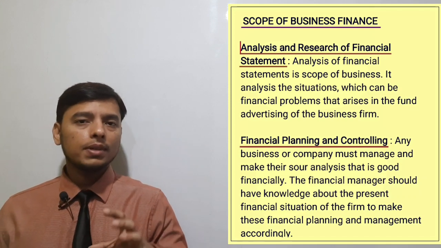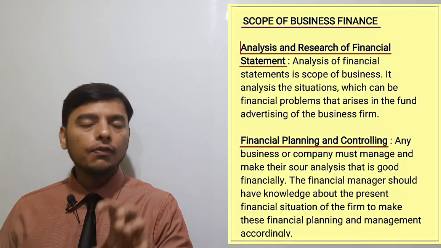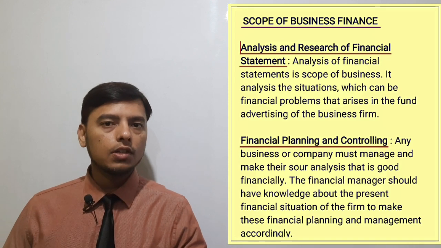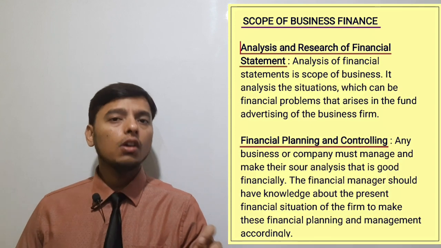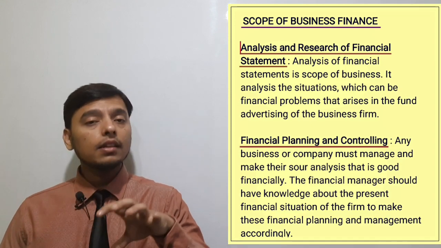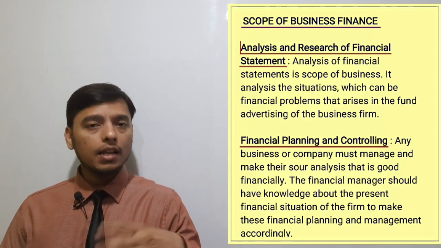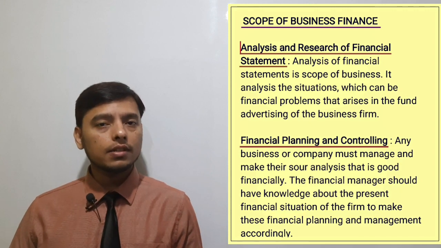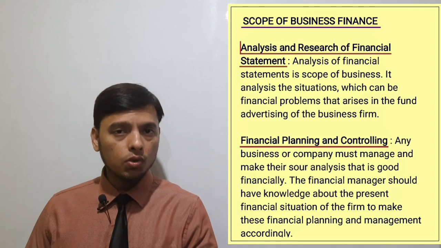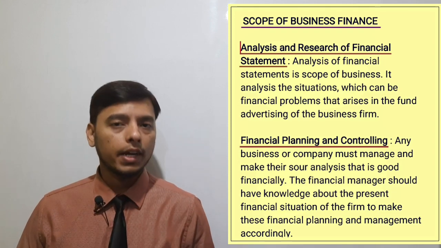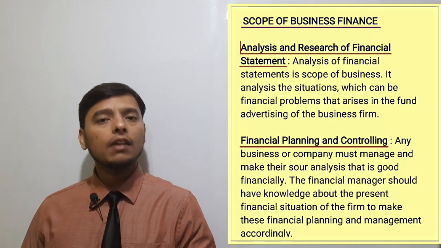We all know that the main role of business finance is to analyze the financial statement, and then we have to take decisions regarding what finance we have to arrange from which source, whether it will be in the form of equity, debt, or anything. So the scope of business finance is that it helps us to analyze the financial statement of our business. Then we have to take a decision regarding which source and how we have to arrange business finance. So here the main scope is that we get a chance to analyze our financial statement.